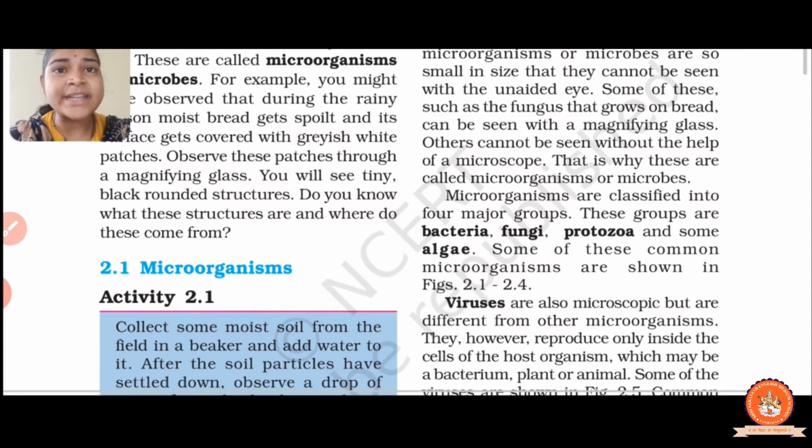And they are present in air, water, soil, food, clothes and other things. Some microbes are found in the bodies of plants and animals, and in our body also. So microorganisms live there.